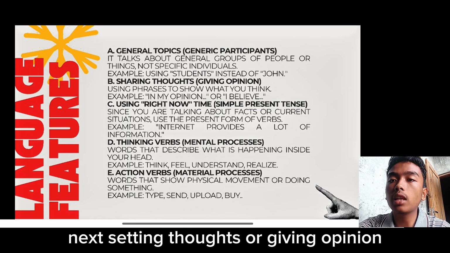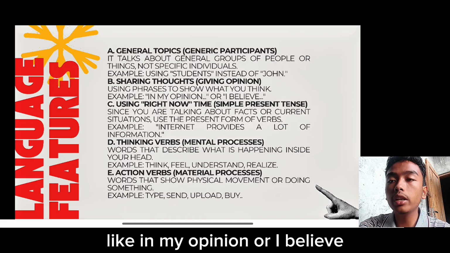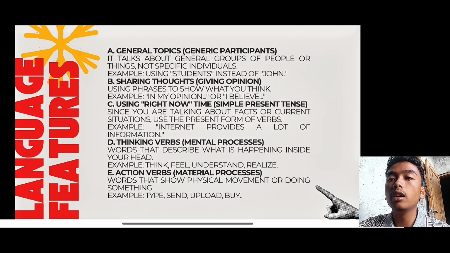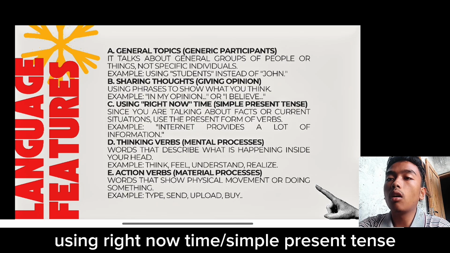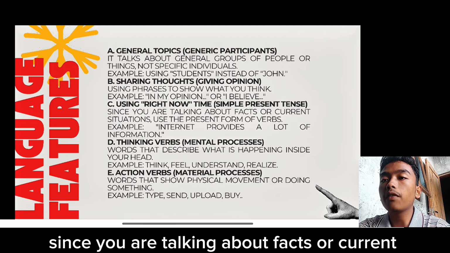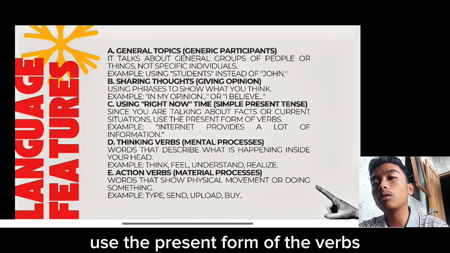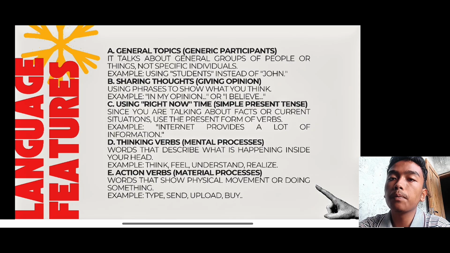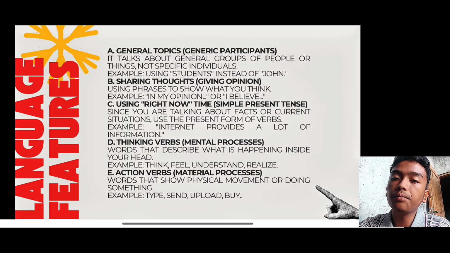Next, sharing thoughts or giving opinion, using phrases to show what you think, like "in my opinion" or "I believe," and using simple present tense. Since you are talking about facts or the current situation, use the present form of the verbs. Example: internet provides a lot of information.